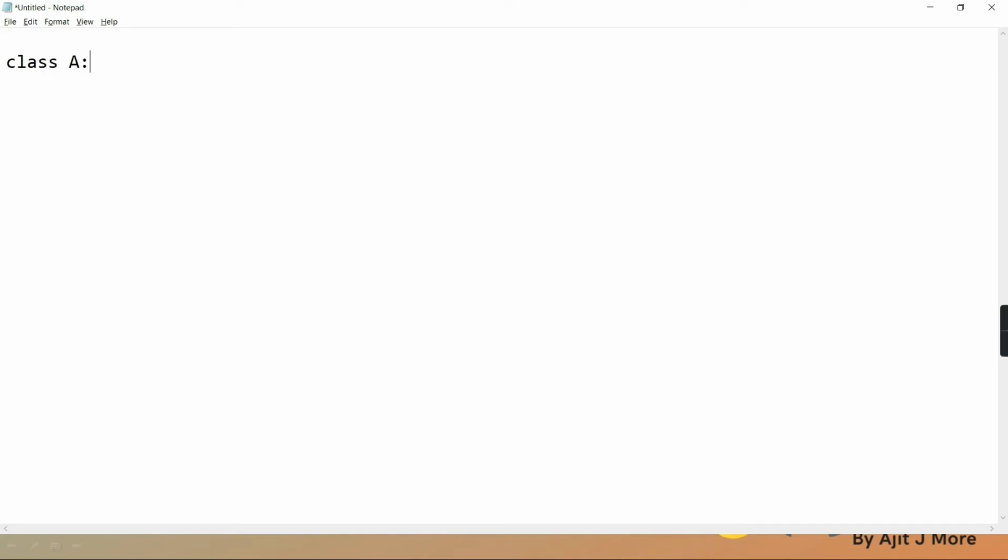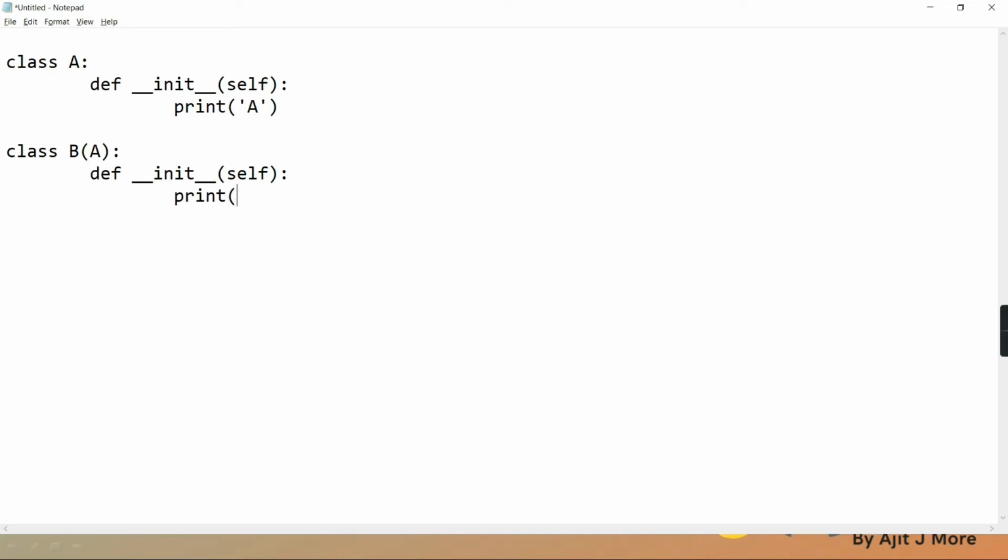Like I have defined class A. In that I have defined the constructor of the parent class, irrespective of whether it is default or parameterized, doesn't matter. And now I have created a child class which is derived from that parent class. The child also has its own constructor. In that also there is a debug statement.